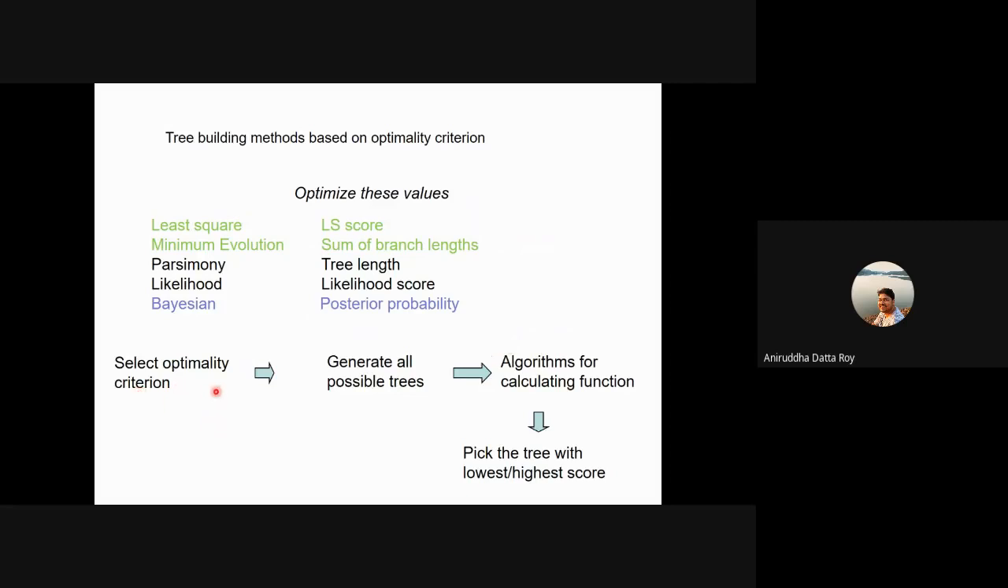So this is what I've been saying. You select the optimality criteria, whichever optimality criteria method you're using. You generate all the possible trees. Whichever algorithm the particular tree building method uses, you calculate that function and then pick the tree which has either the highest score or the lowest score. Lowest would be in terms of parsimony, which is the lowest tree length, or highest would be in terms of likelihood, which is the maximum likelihood.